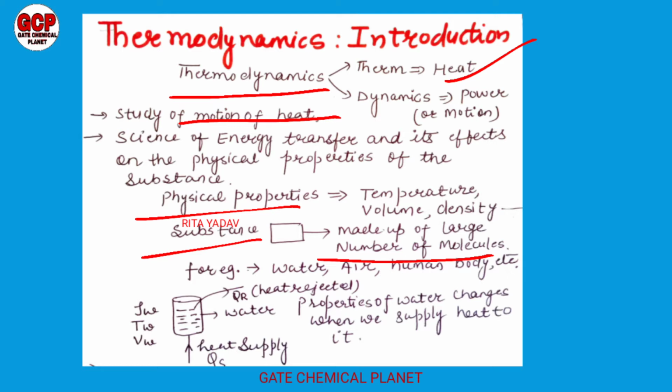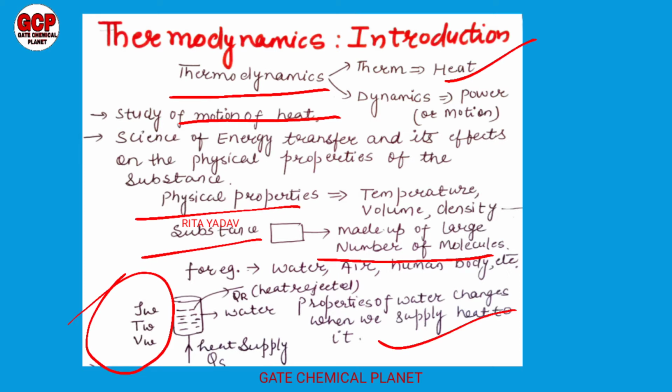For example, when we heat water, or we supply some amount of heat to the water, the properties of water, for example the density, the temperature and the volume of water, change. So the properties of water change when we supply heat to it.